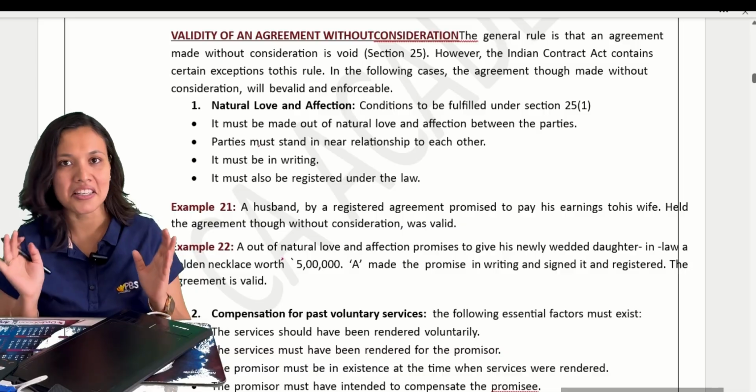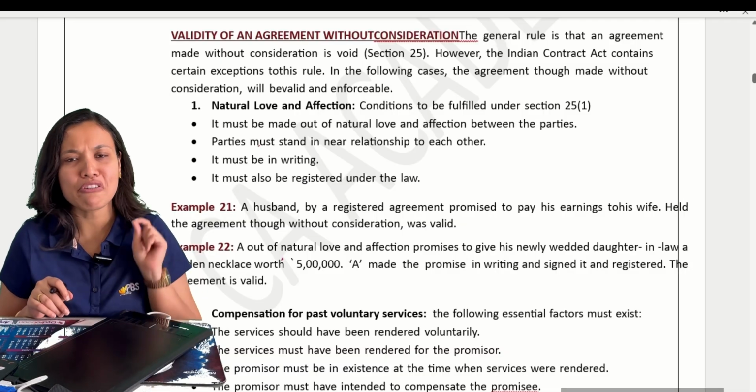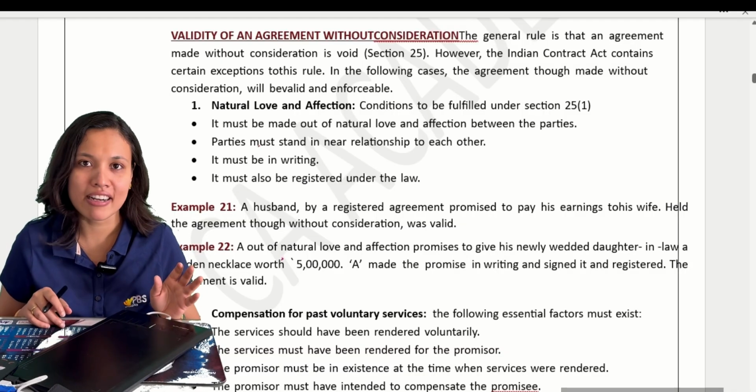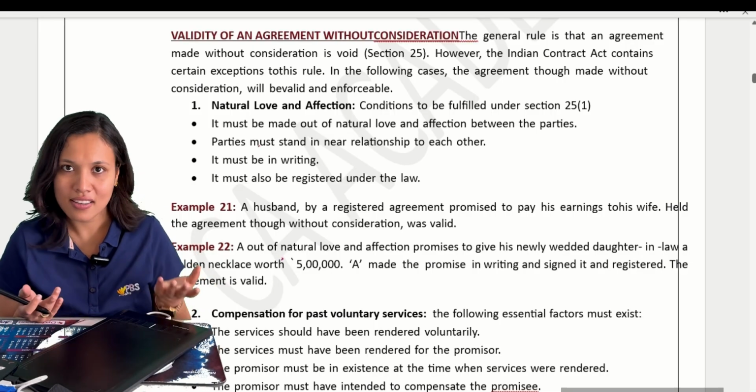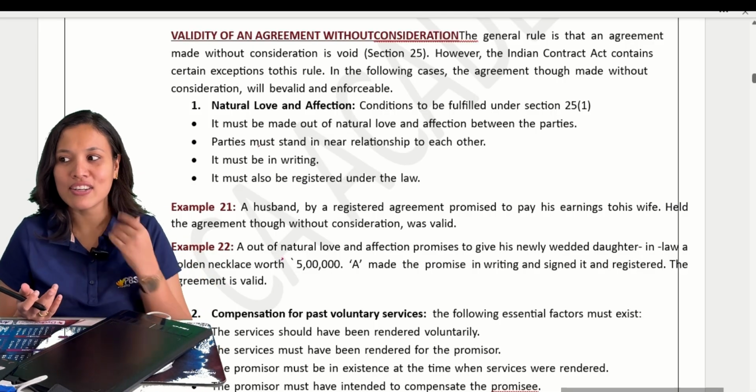if there is no consideration, then there is no contract. Consideration is one of the very essential elements of a contract. If no consideration, no contract. That's what we said till now. But now see what we are telling.